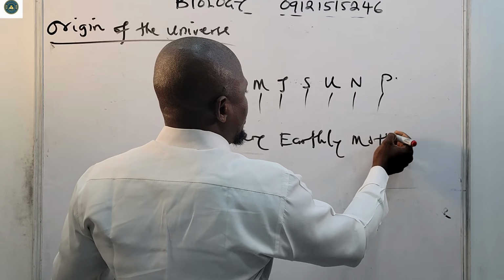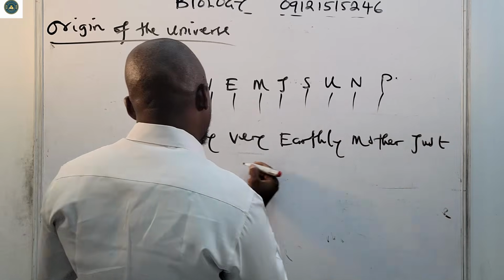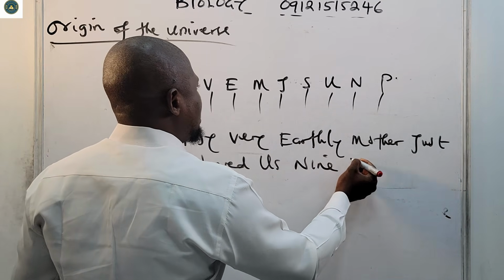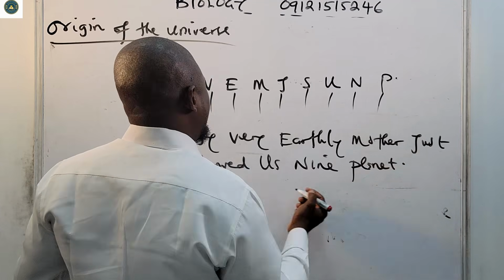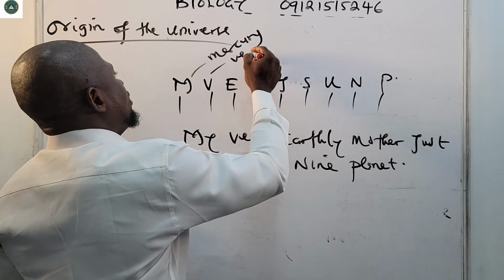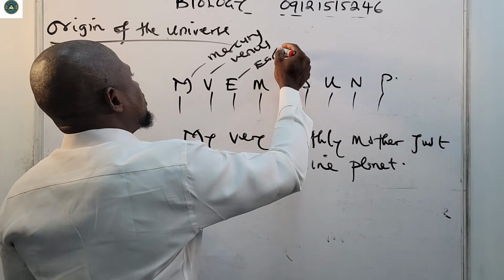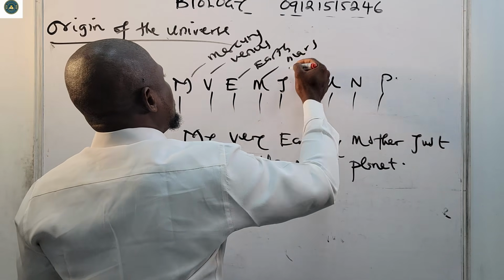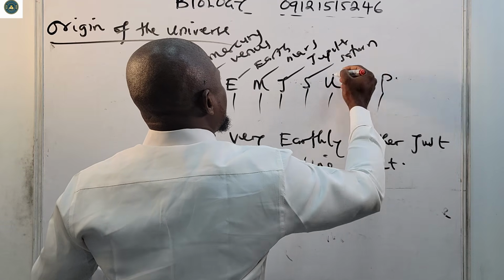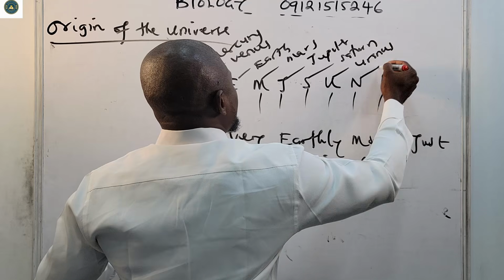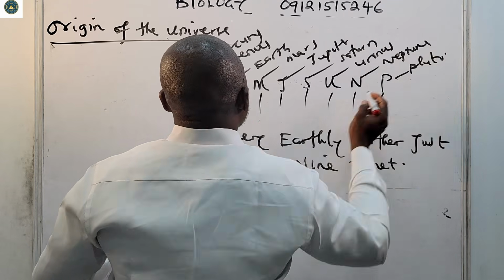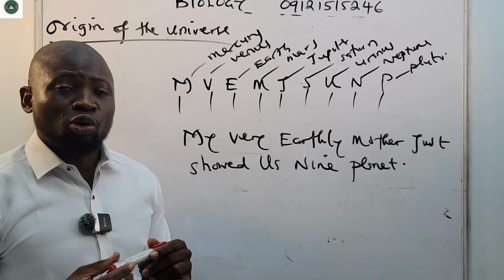This is Mercury, Venus. This is Earth. This is Mars. This is Jupiter. This is Saturn. This is Uranus. This is Neptune. This is Pluto.